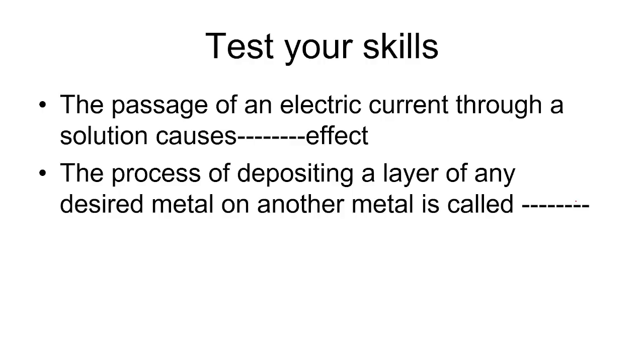So here we conclude the entire lesson. What did we learn in today's class? We have learned about what is electrolyte and non-electrolyte. Then we have seen the process of chemical effect of electric current.